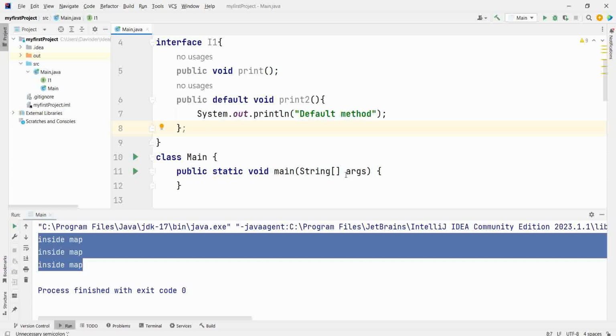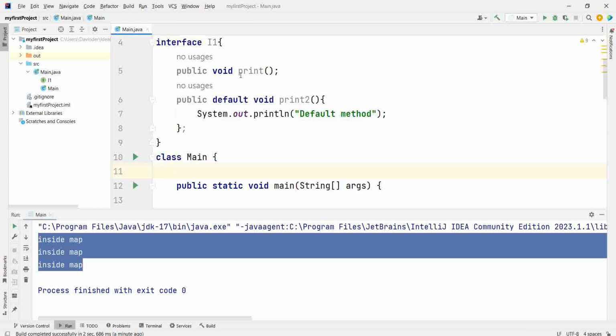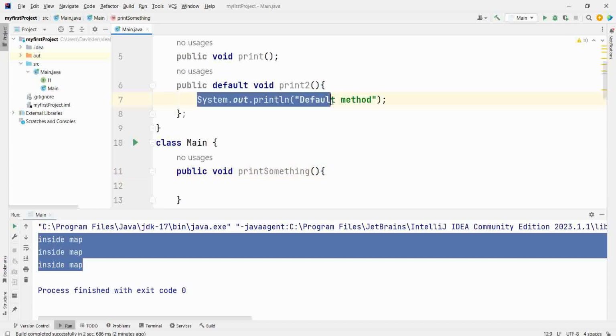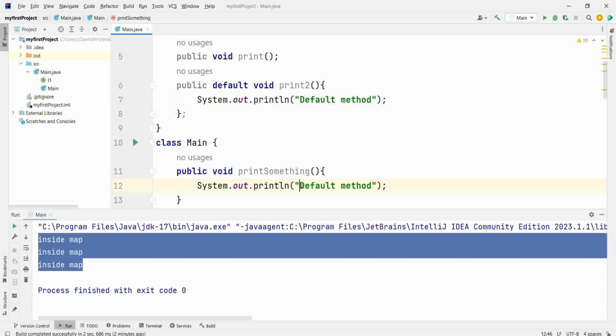How to call this? First we will override this method, like public void print something. Print.